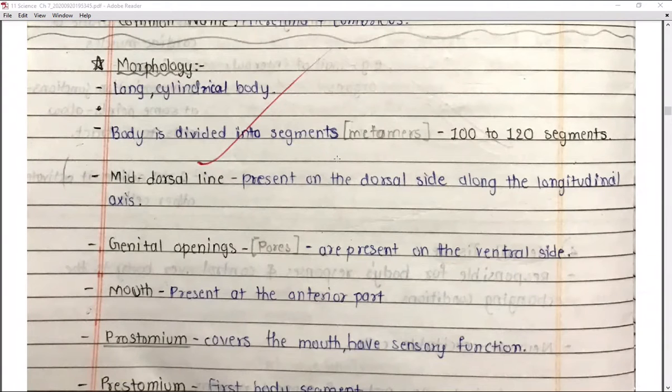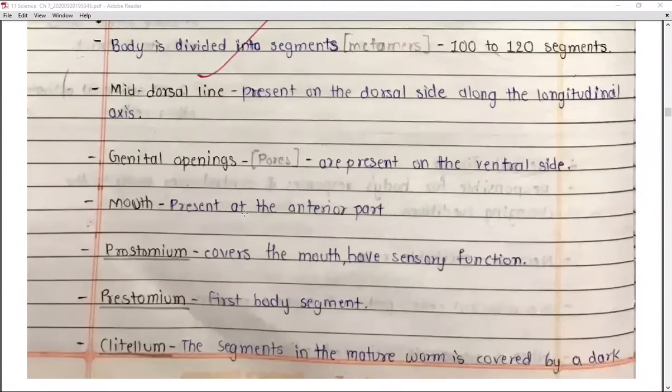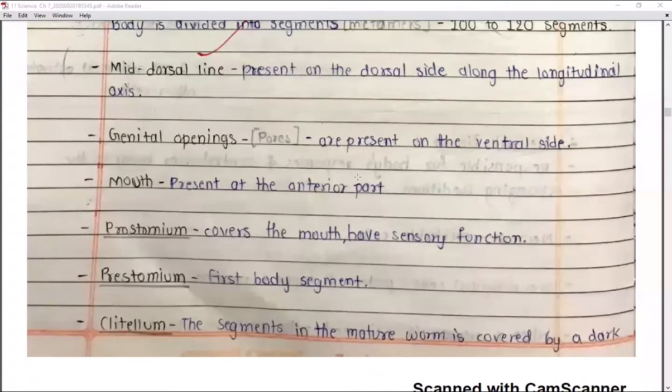For this reason, it is known as the mid-dorsal line. So this mid-dorsal line is present on the dorsal side along the longitudinal axis. Longitudinal axis means the horizontal axis, right? Next, the genital openings, that is pores, are present on the ventral side.